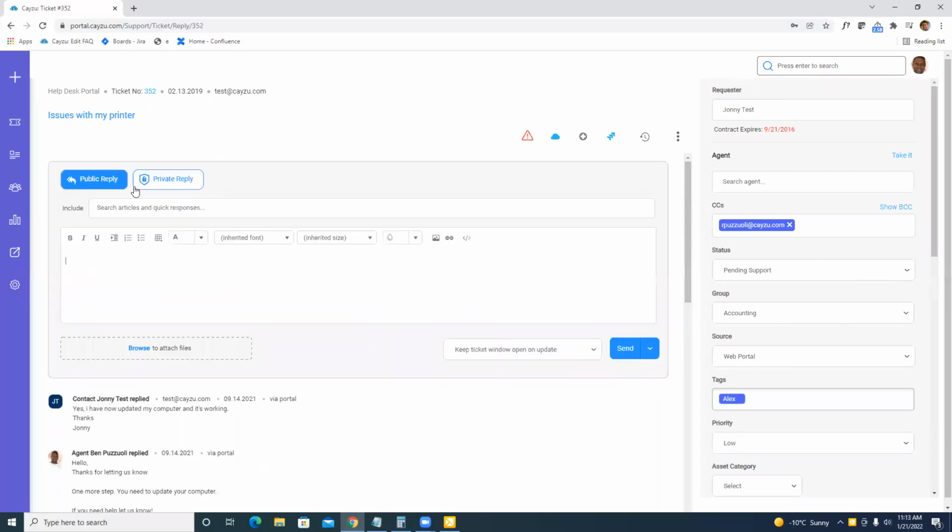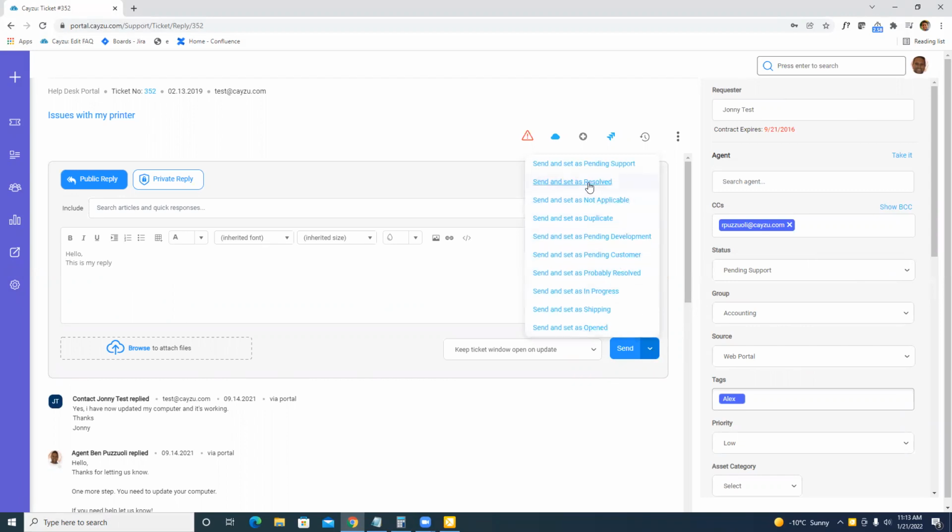If we want to reply, we click the reply box. This is my reply. So you'll see the browse is here now. We also do have a multiple function send button. So if we did want to update this and we wanted to resolve the ticket at the same time, we could click this button and set as resolved, for example. This will show all the statuses in your account, so yours could look a little bit different.